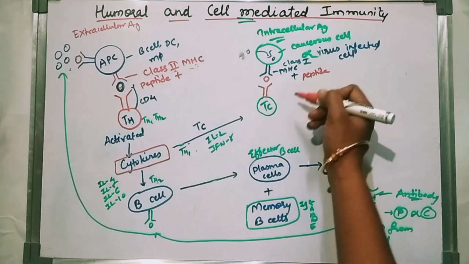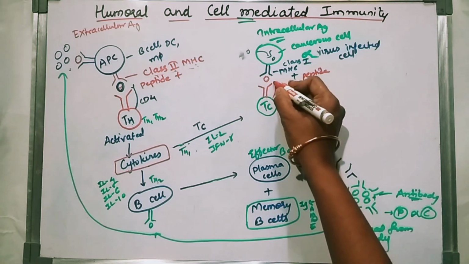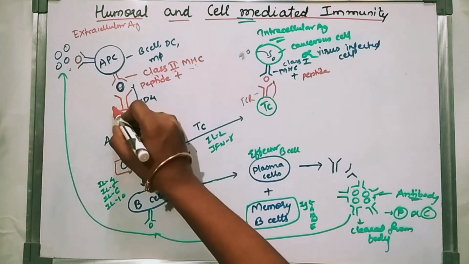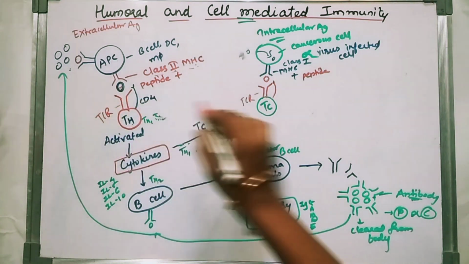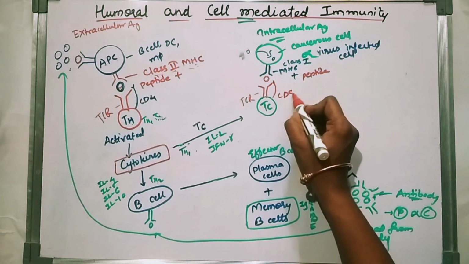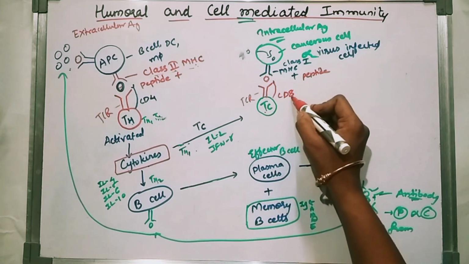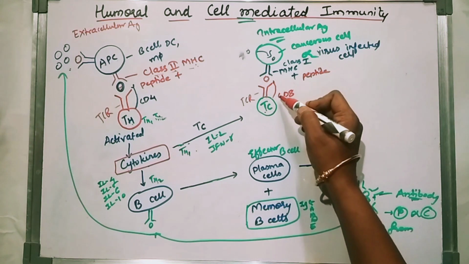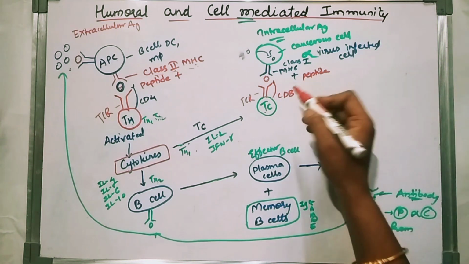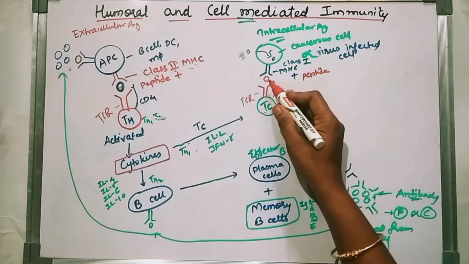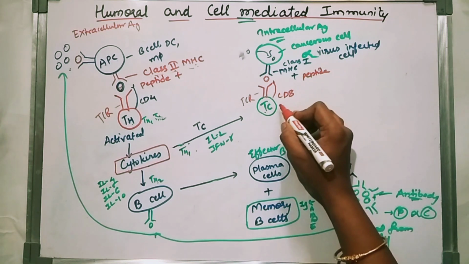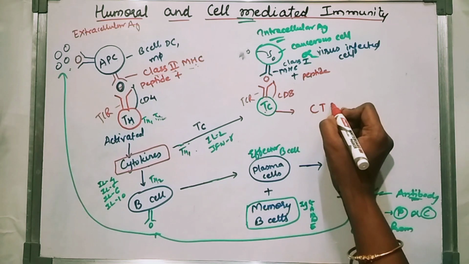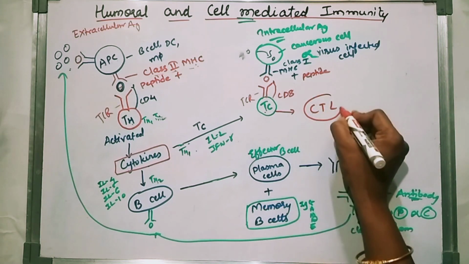The TC cell has TCRs, T cell receptors, and the CD8 marker. Along with that marker and the co-stimulator, it will be attached, and the TC cell will differentiate into cytotoxic T lymphocytes, CTLs.